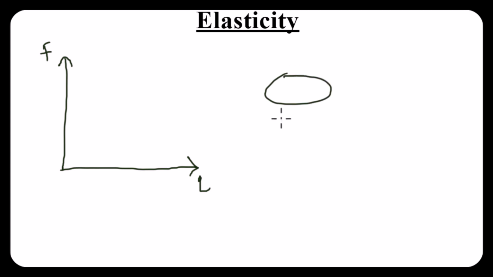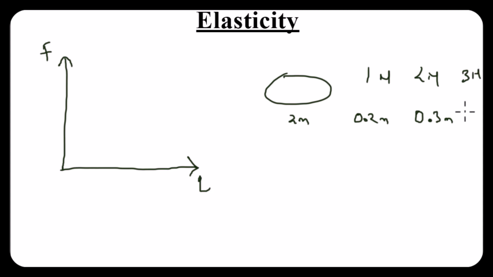Now, what we're simply saying is, imagine my rubber band. Let's say my rubber band initially has a size of 2 meters. Now, if I apply, let's say, 1 Newton force, and this rubber band is able to stretch 0.2 meters. What Hooke's law is telling us is, if I keep on increasing this force, so let's say I double the force, 2 Newton, this one will increase in the same proportion. So if this is 0.2, what happens when I increase the force to 2 newtons? So this has moved by 0.2, so this also will move by 0.3 meters. So again, let's say I increase it by another 1, so 3 newton.